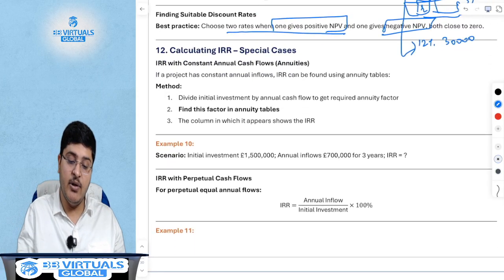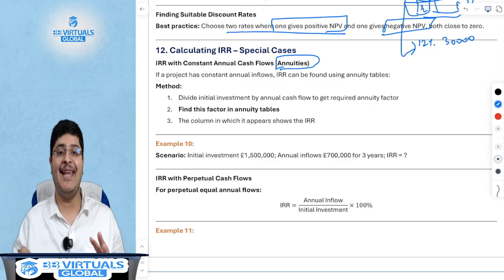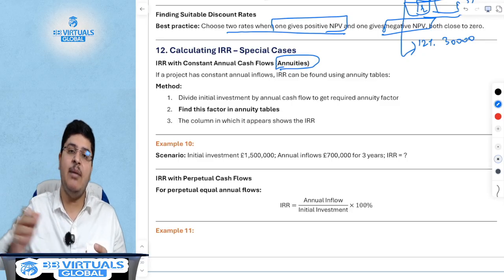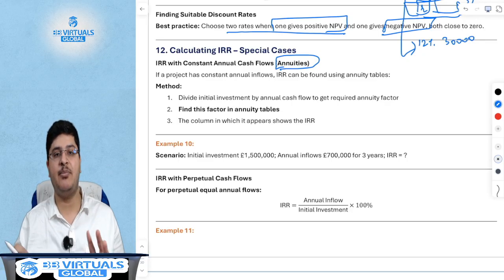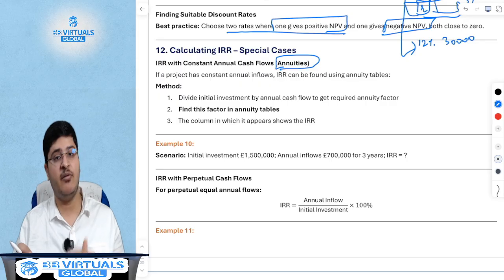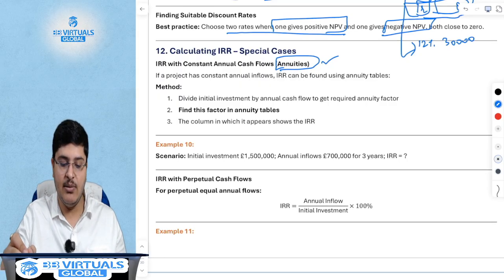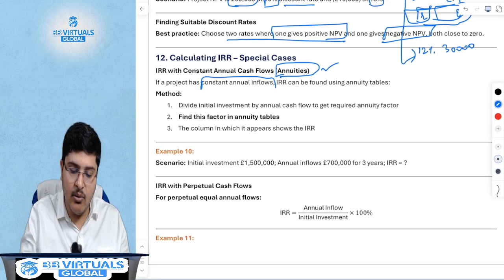However, if we were to calculate IRR for annuities, what are annuities again? Annuities are annual cash flows. The same amount that you keep getting every year. Think of it as a Netflix subscription. I know Netflix subscription, some of you would have subscribed to the monthly package, some of you would have subscribed to the annual package. That is nothing but the annuities, which is the constant annual cash flows.